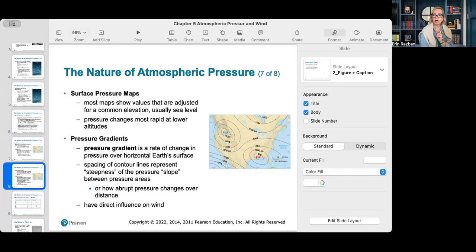Now, understanding atmospheric pressure is not just academic. It is crucial for weather forecasting, aviation, and even designing buildings and vehicles. So the next time you check a weather map, you'll know exactly what those H's and L's represent and why they are so